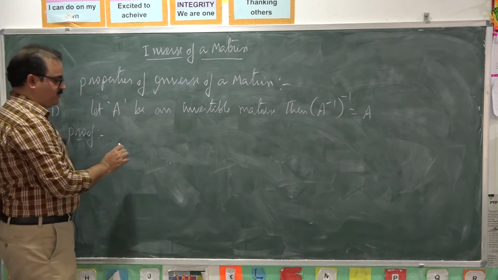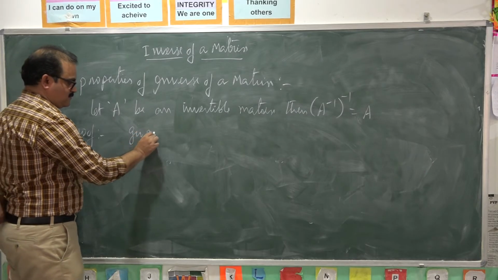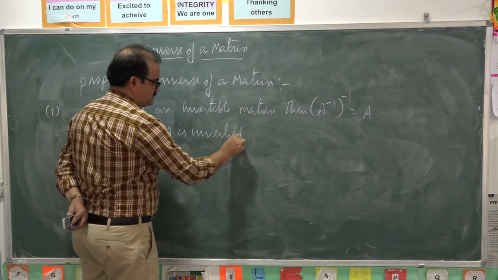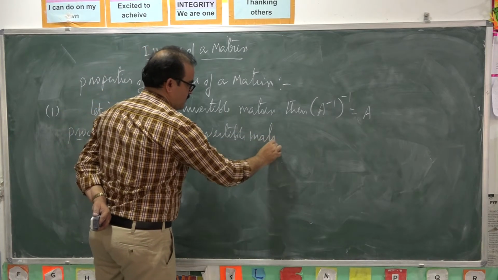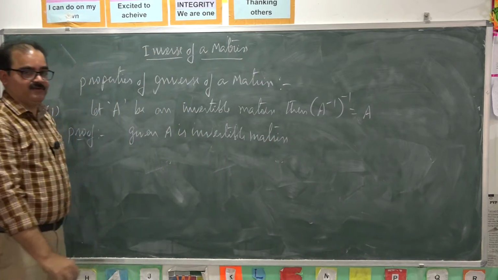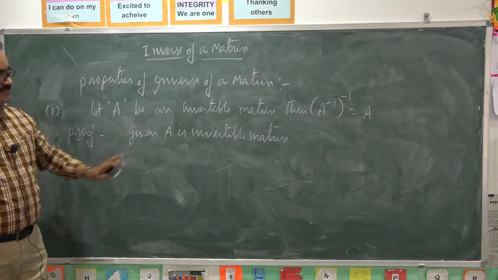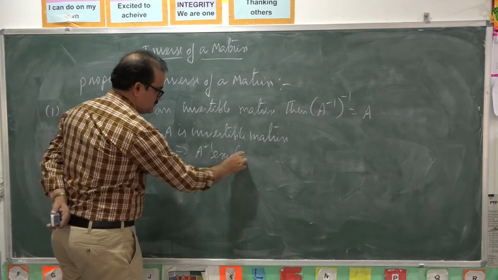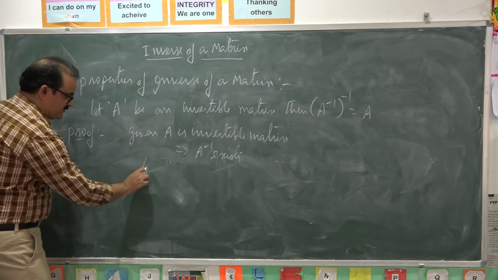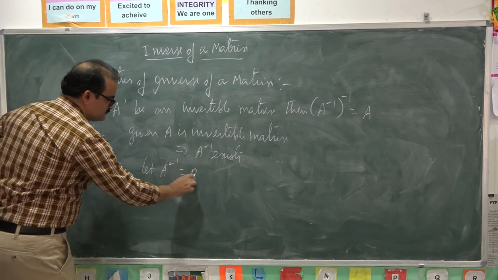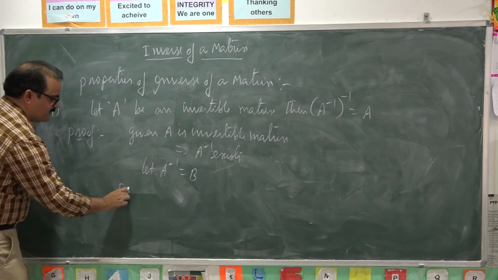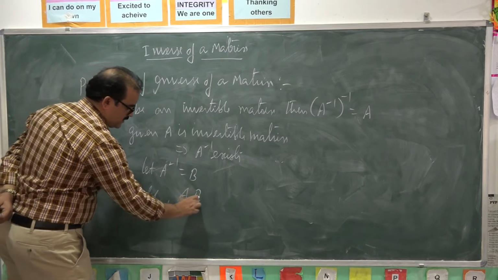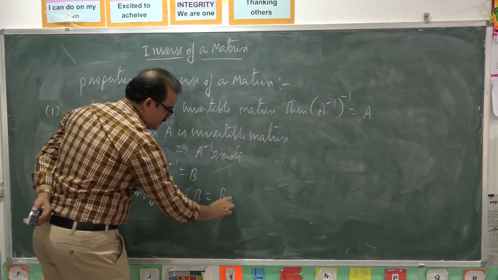Given that A is an invertible matrix. If A is an invertible matrix, then what happens? A inverse exists. Let that A inverse be equal to B. From the definition of inverse, A into B is equal to B into A is equal to I.